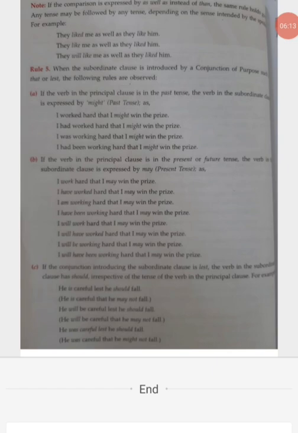Now under rule 4, where we have done the comparison when than is there, a note is being given. If the comparison is expressed by as well as instead of than, then the same rule holds good. Any tense may be followed by any tense depending on the sense intended by the speaker. For example, they liked me as well as they like him. Here also you can check. Now the second thing they are saying, even if as well as is used.